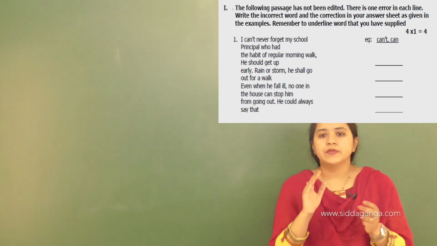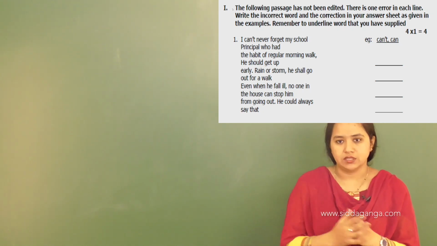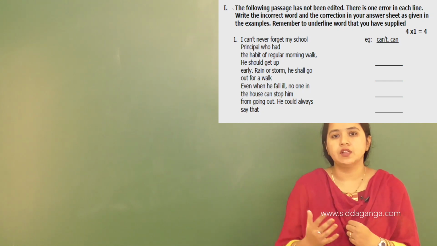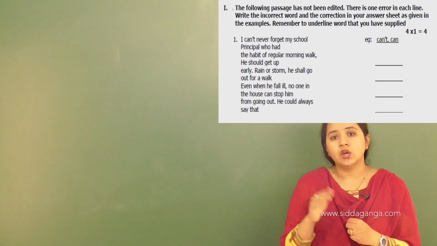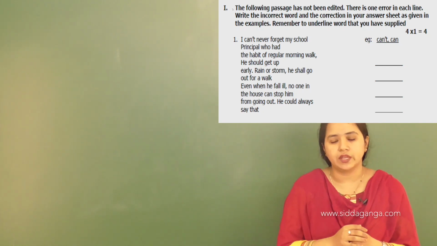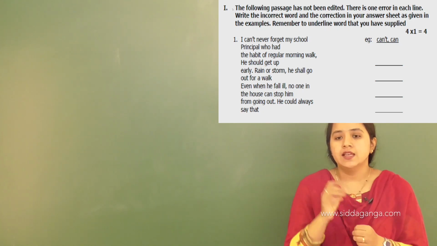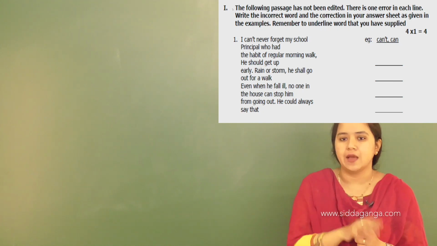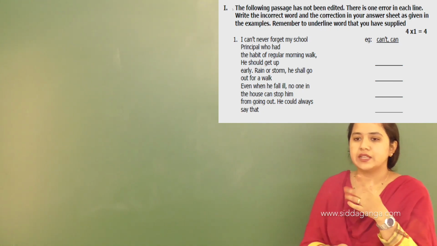Okay, so that means here in the beginning of the lines, a boy or a girl is explaining about the principal, about the habit of the principal when he or she was studying in the school. So the whole passage is in the past tense. The whole passage tells about someone's past habit. Here you can see the error, so you already got an example.